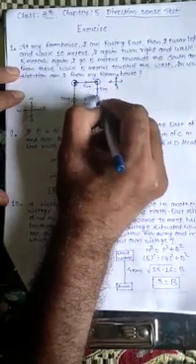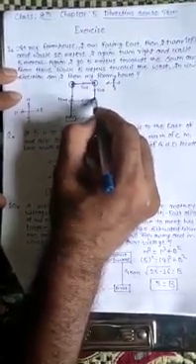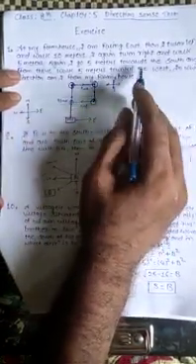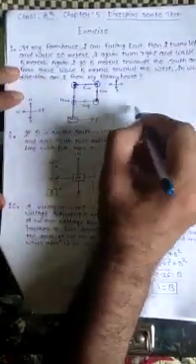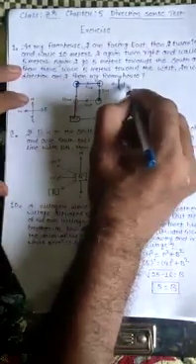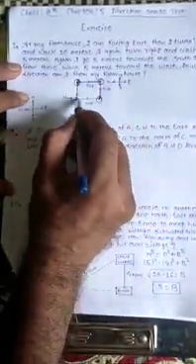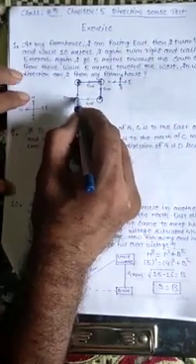So I walked 5 meters and reached this particular point toward the south, and from there I walk 5 meters toward the west. So from this point I want to go toward the west. This will be the east and this will be the west, so I will walk in this direction. So in the end I will reach this particular point.